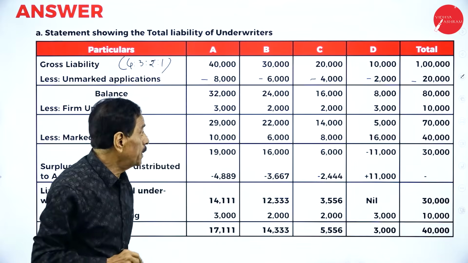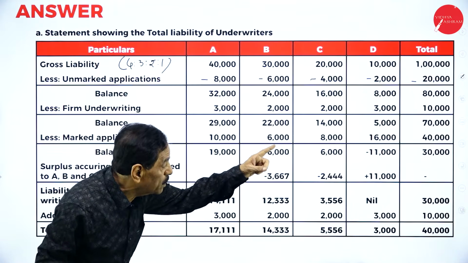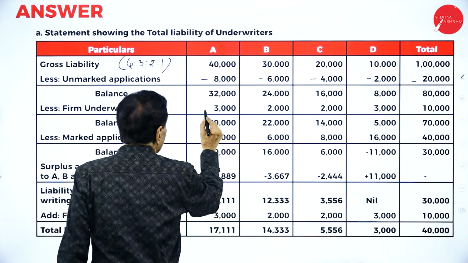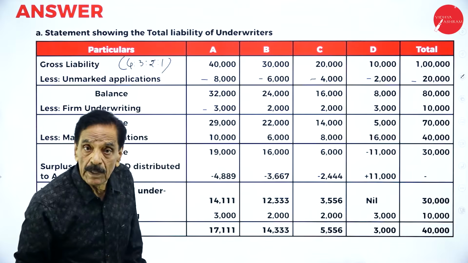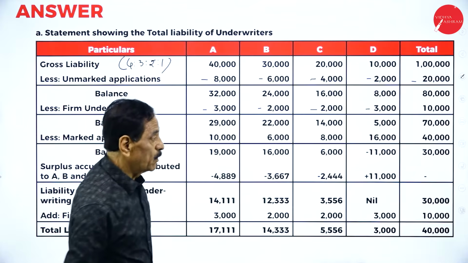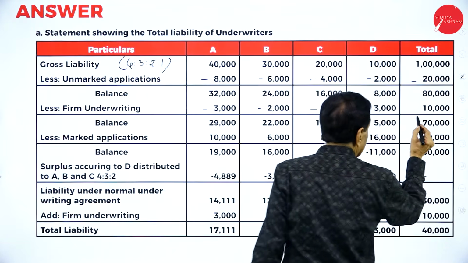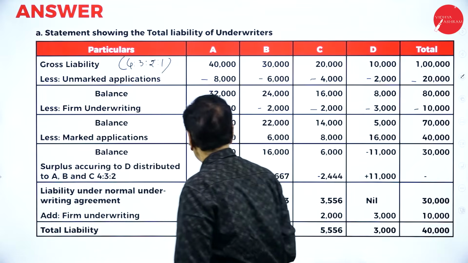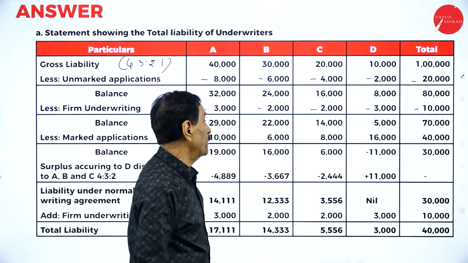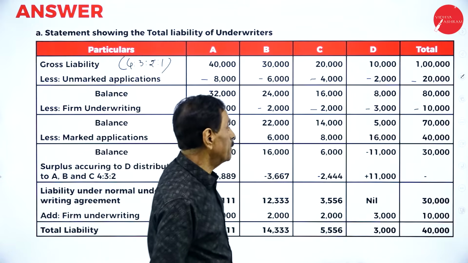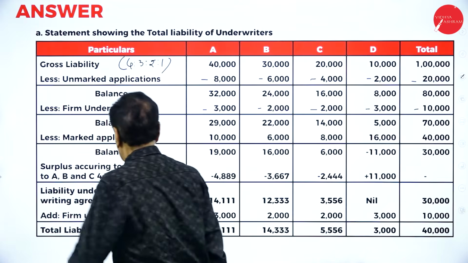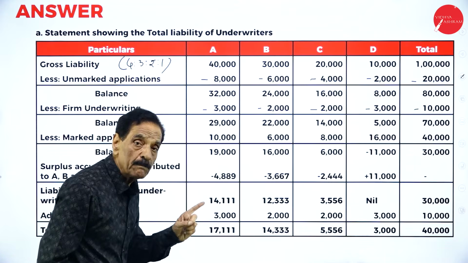Now the balance is 32,000, 24,000, 16,000, 8,000, 80,000 minus firm underwriting as per the problem. A says definitely I will take 3,000, B 2,000, C 2,000, D 3,000. So 10,000 will go. This is the balance: 29,000 in favor of A, 22,000 in favor of B, 14,000 in favor of C, 5,000 in favor of D, totally 70,000.